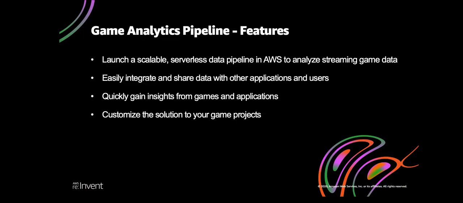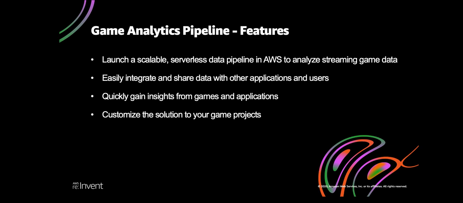Okay, now that we have seen the demo, let's quickly discuss the features of our game analytics pipeline solution. Game developers can now create a scalable serverless data pipeline in AWS to ingest, store, and analyze game data generated from different services. You can organize and structure data in Amazon S3 to provide data lake integration and configure AWS Glue to catalog metadata for your datasets.